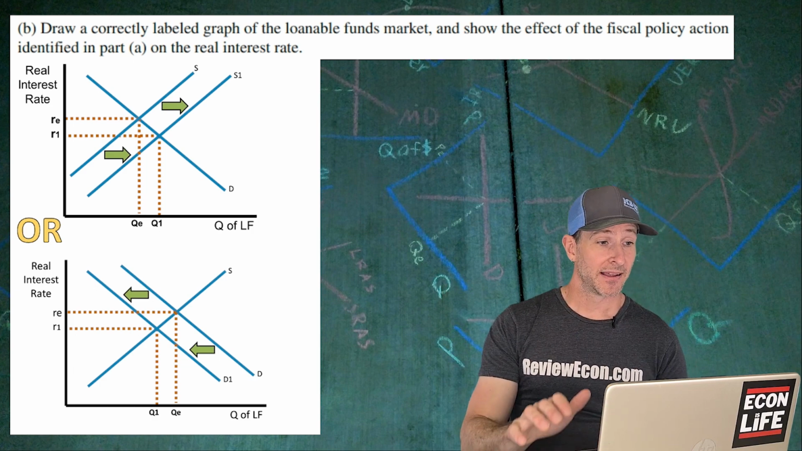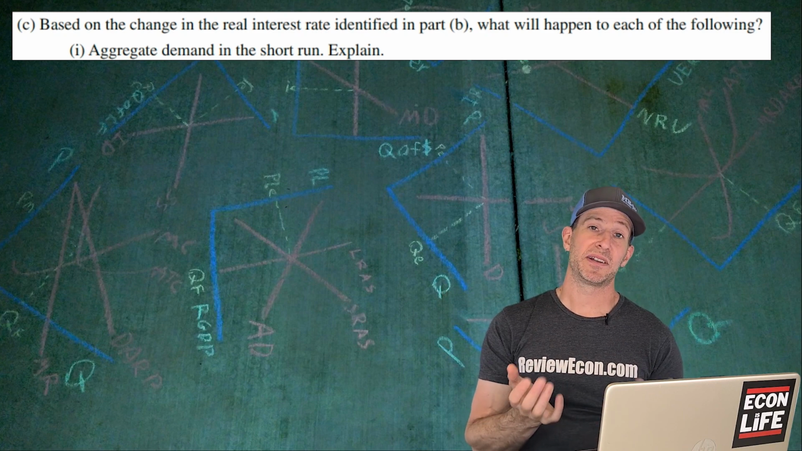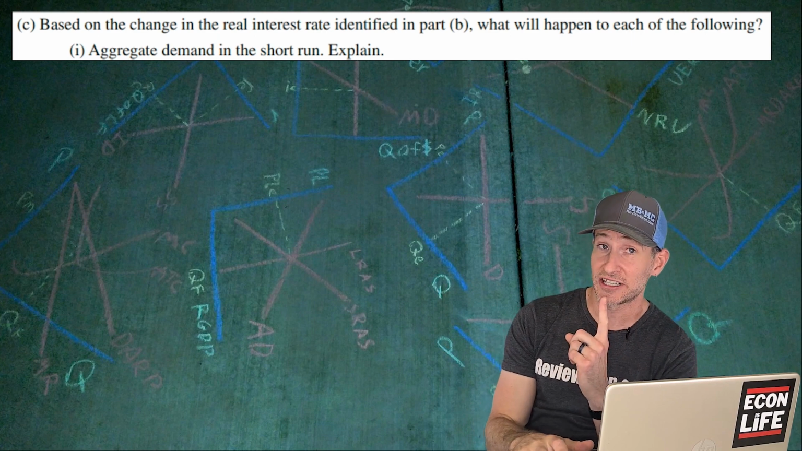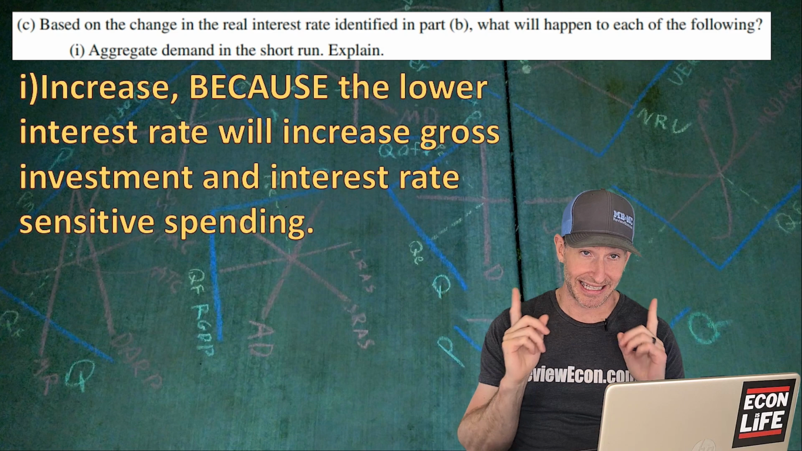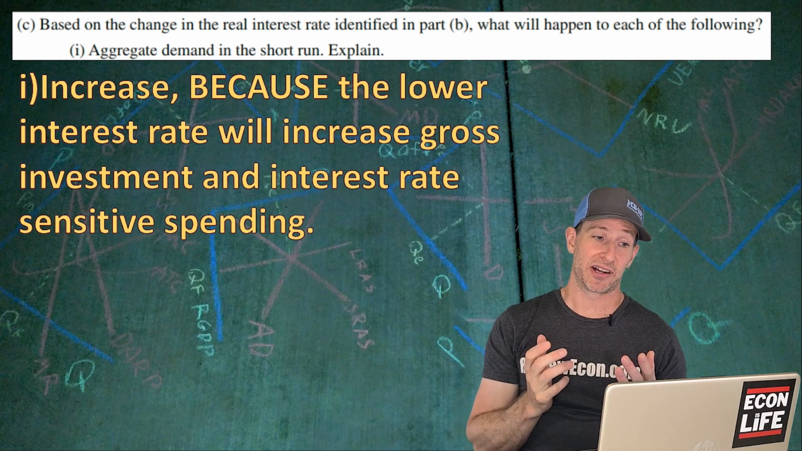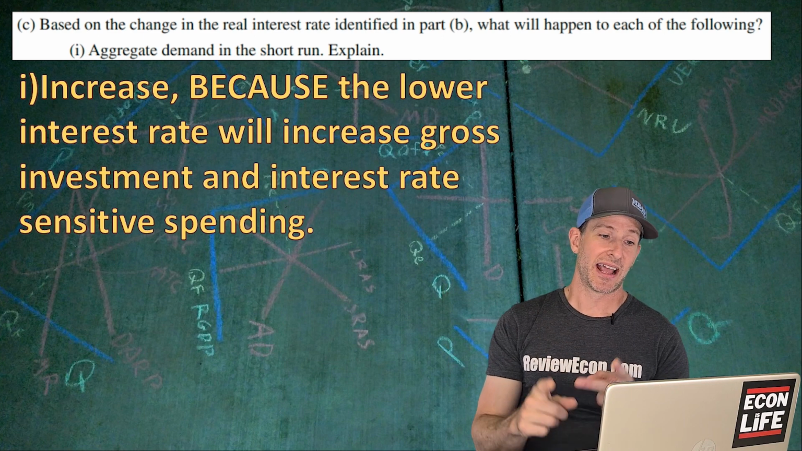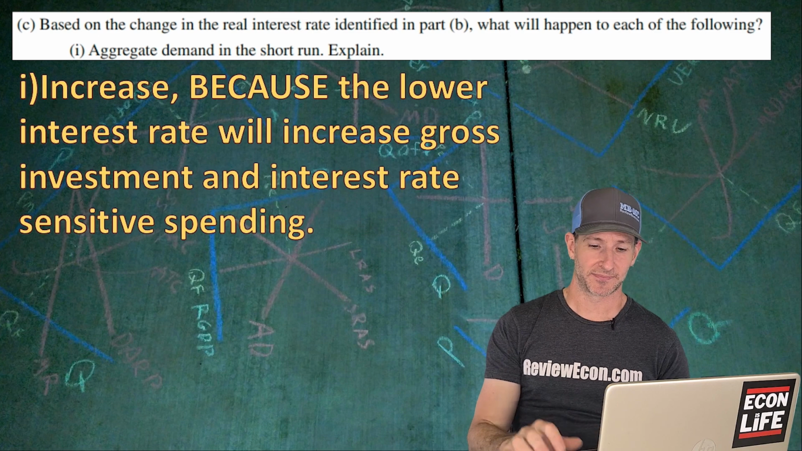All right. For C, based on that real interest rate change that we just saw, what's going to happen to aggregate demand in the short run? And explain. Well, that change in the interest rate we just saw is going to impact gross investment. So we're going to see an increase in aggregate demand, and that's because the lower interest rate will increase gross investment and interest rate sensitive spending. But gross investment is the focus here.